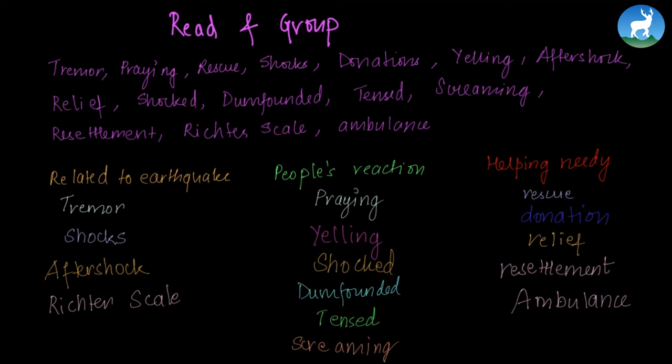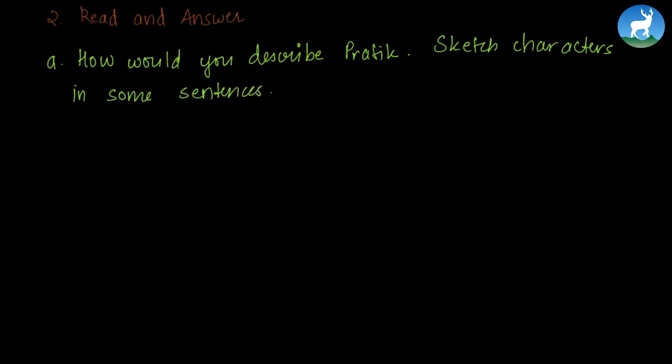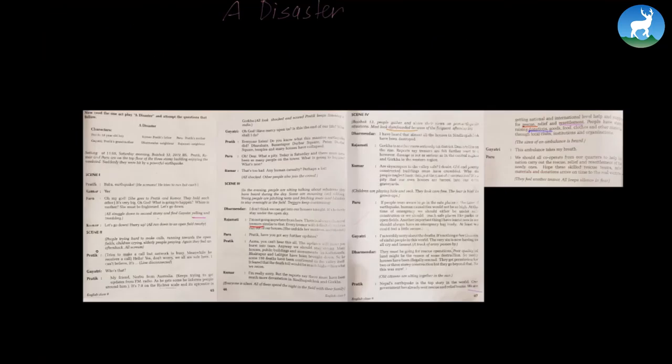Further, we move towards the question and answer in the exercise. So let's begin. How would you describe Pratik? Sketch characters in some sentences. From the second scene, we can see that Pratik is trying to get updates from FM radio. He's updating people with whatever information he has in the second scene. Also, in the third scene, Pratik consoles his mother to stay strong. So by this, we know that Pratik is very responsible.